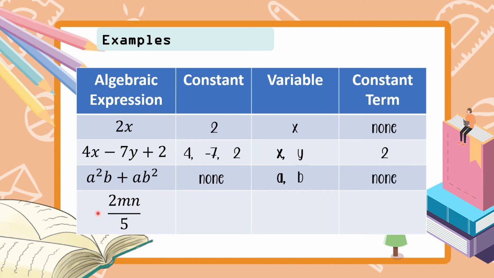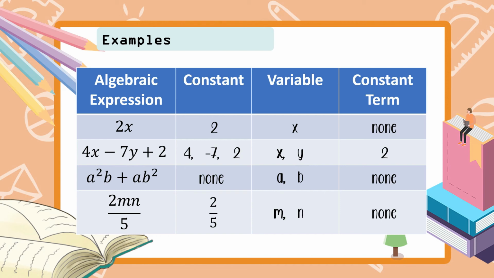Next, we have 2mn over 5. Now, ito yung medyo confusing kasi akala ng mga students na ang constant dito is 2 and 5. But, the truth is magkasama yung dalawang yan. Kasi fraction sila eh. Dahil fraction sila, magkadikit yan. So, ang ating constant ay 2 over 5. Okay po? And how about the variables? So, ang variables natin ay m at n. And then, the constant term, mag-isa lang naman siyang term. So, our constant term is none.